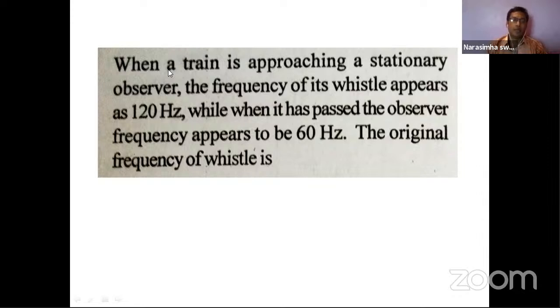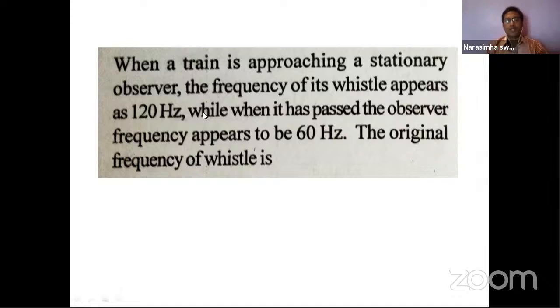Here is the problem. When a train is approaching a stationary observer, the frequency of its whistle appears as 120 hertz, while when it has passed the observer, the frequency appears to be 60 hertz. Then the original frequency of the whistle is? I hope you understood this.